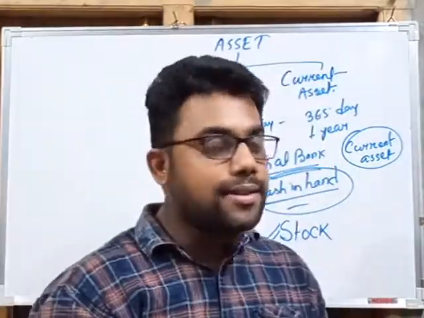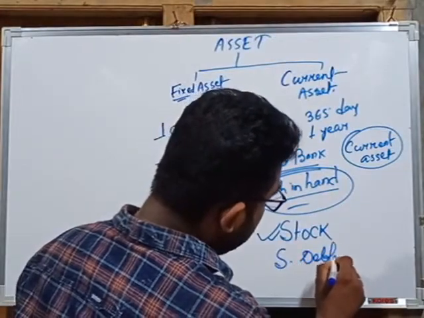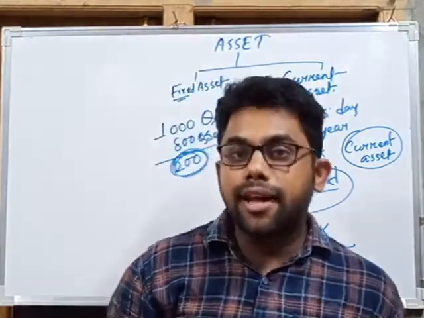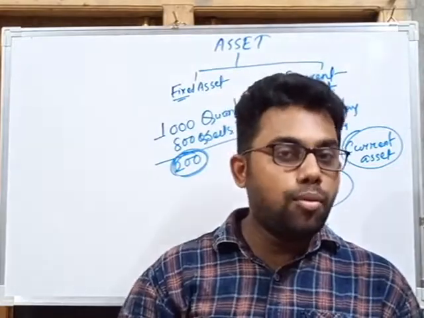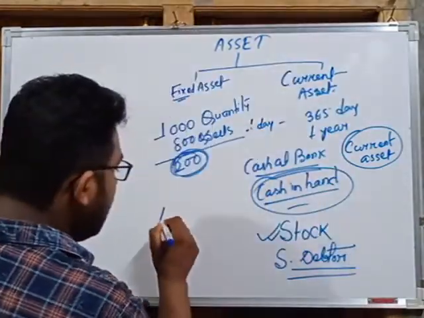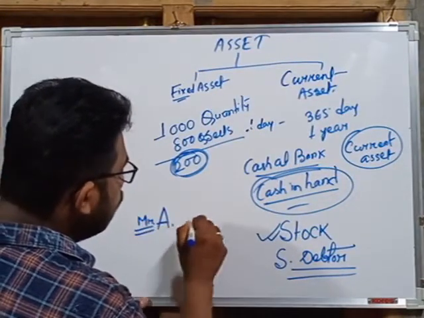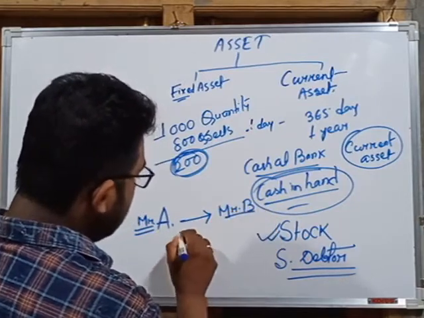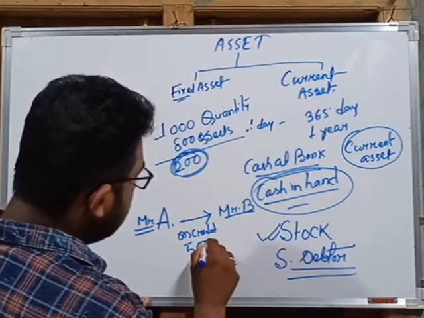Another important current asset is sundry debtor. Now you can ask how a sundry debtor can be an asset. Sundry debtors are the persons to whom we sell goods on credit. That means Mr. A sells goods to Mr. B on credit for rupees 5,000.